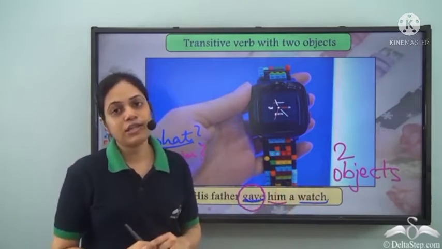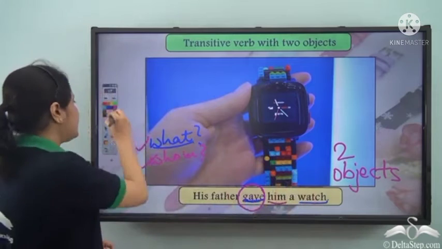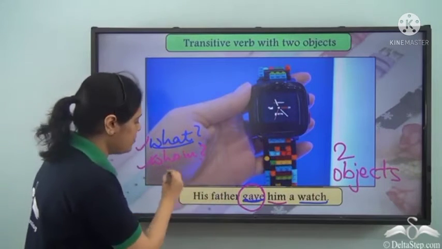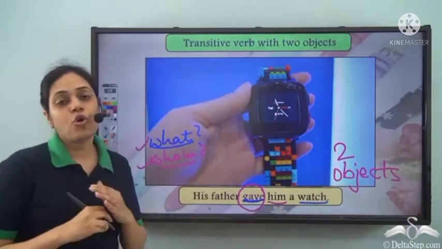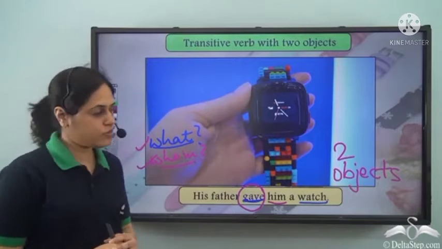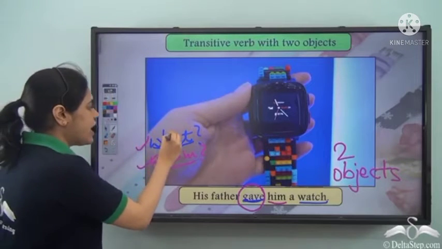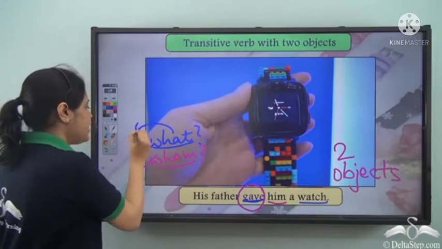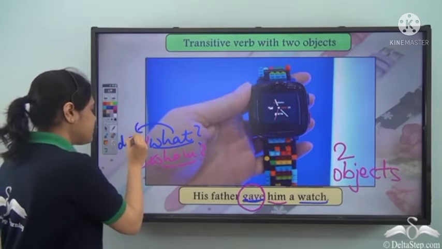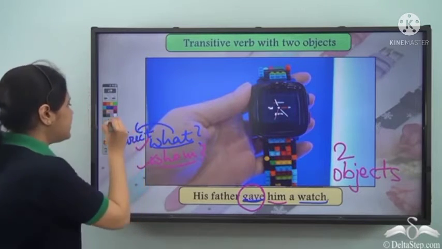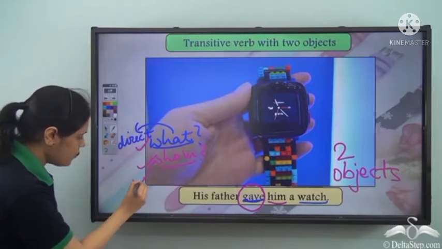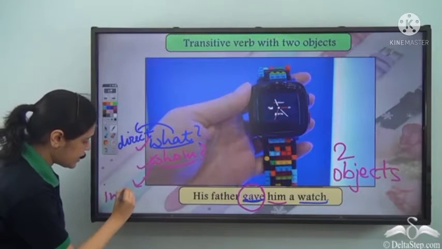So watch is called the direct object. And the answer to the question whom is him. So him is the indirect object. So the answer to what is the direct object, and the answer to whom is called the indirect object.